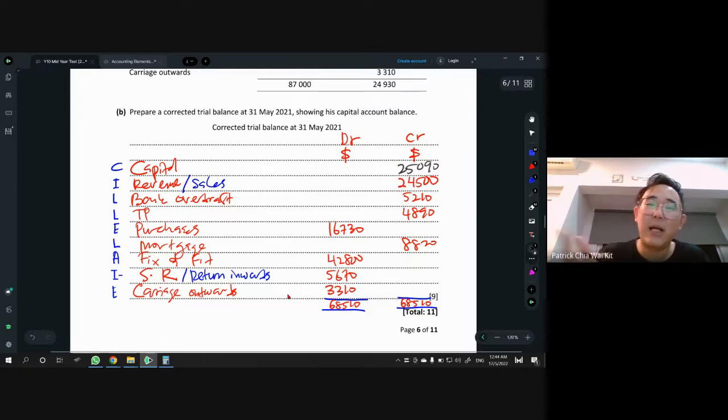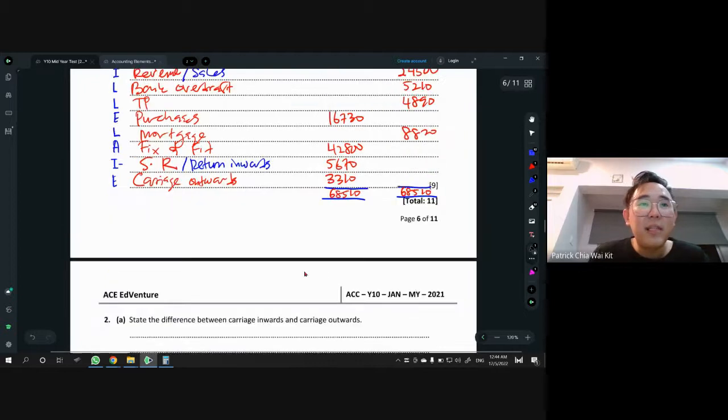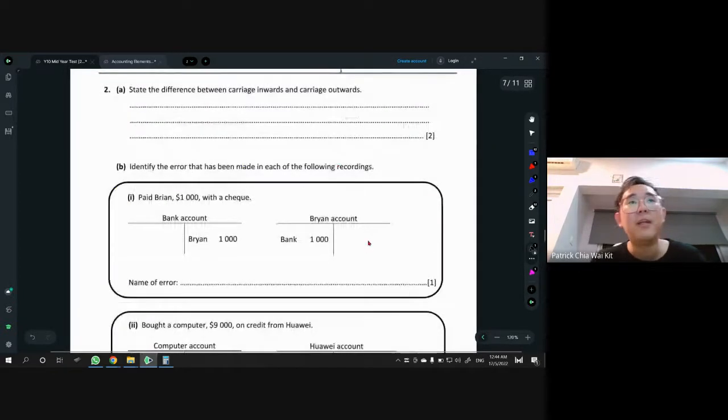Sometimes we just need you guys to do the trial balance accordingly. Okay, so let's move on to the next one. We have another subjective question here. State the difference between cash inward and cash outward.